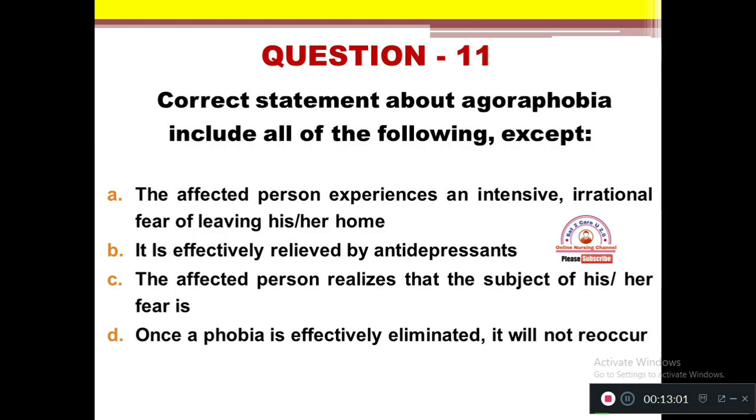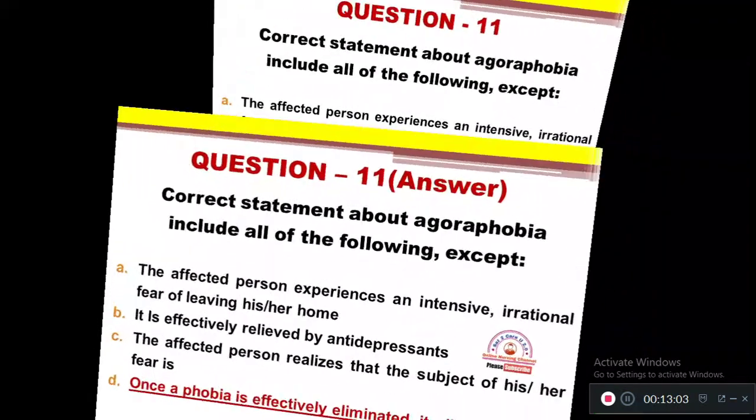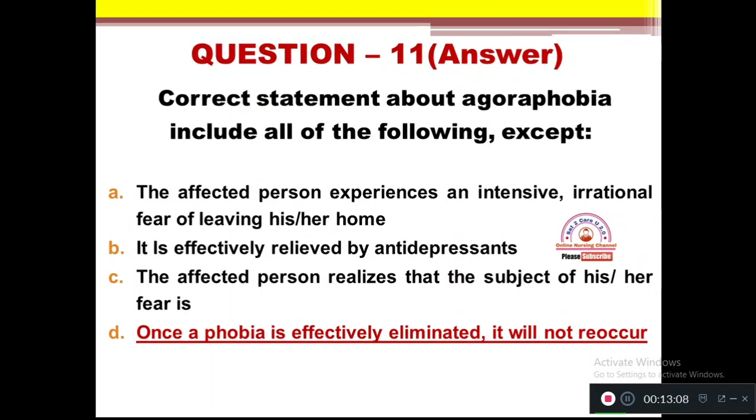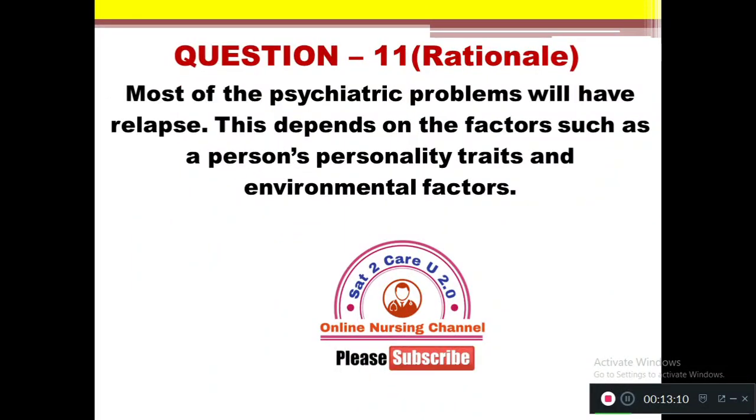The right answer, option D. Option D is not correct related to agoraphobia. The rationale: most of the psychiatric problems will have relapse. This depends on factors such as the person's personality traits and environmental factors. Even though you treat phobia successfully, we cannot be sure the disease will not come again in our life. When the environmental factors are not favorable to the person, the same thing can be repeated.